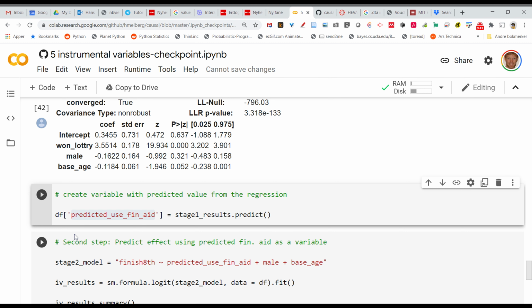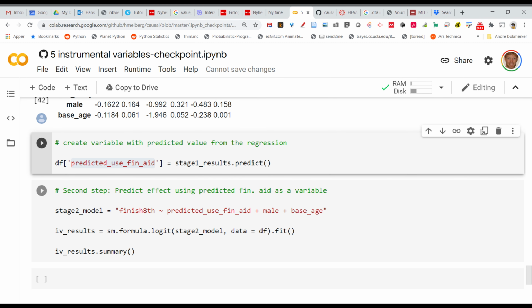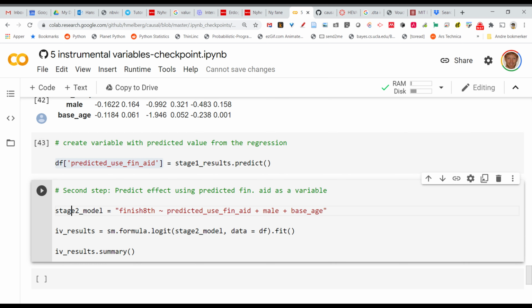Now I found a predicted value. The second step is just using this predicted value instead of using the variable we had, which was whether they actually used financial aid. Now we can use the predicted value instead. So the model is, again, the outcome is whether they finished 8th grade. Now, instead of saying whether they used financial aid, we're going to use the variable we just created, the predicted use of financial aid. And then we also include the confounding variables that we already have.